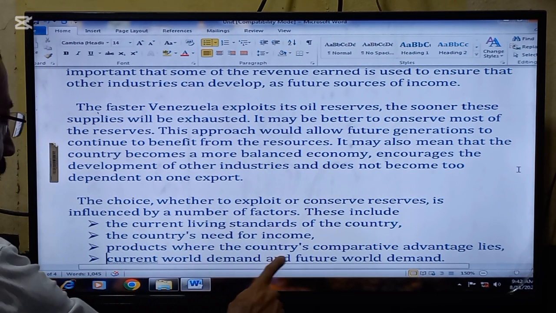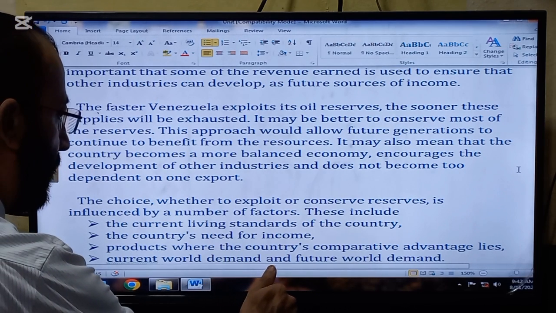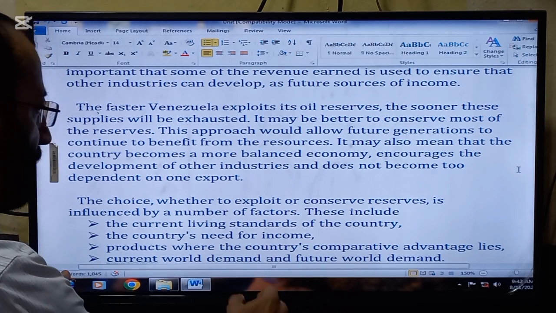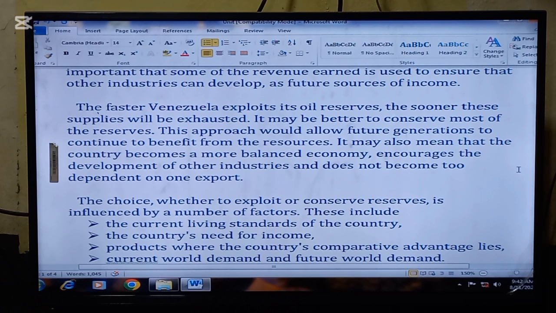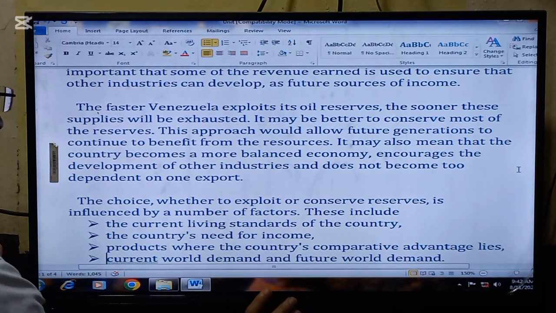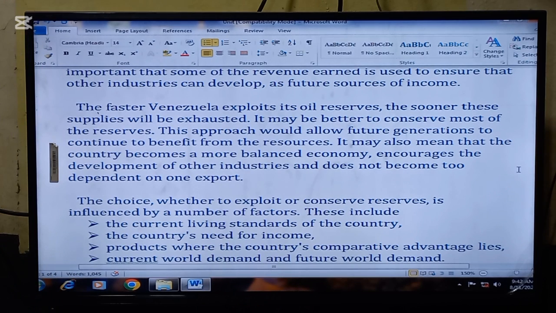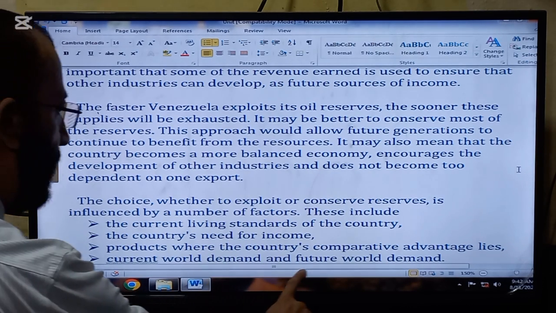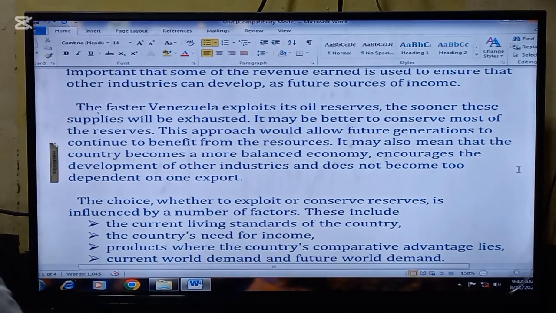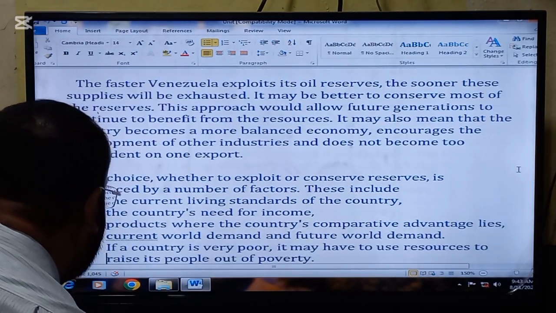The country's need for income, this is another thing. If more income is required, reserves should be exploited at a speedy pace. And if there is enough income for the country, the reserves should be used at a slower pace. Products where the country's comparative advantage lies, current world demand and future world demand.